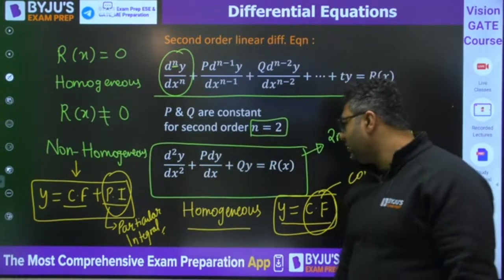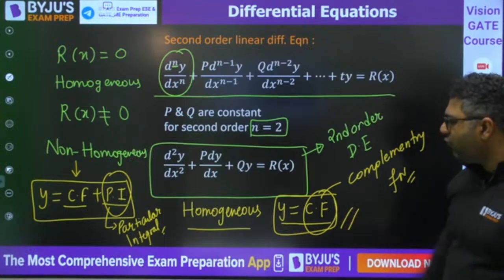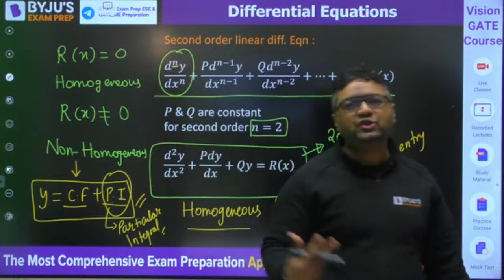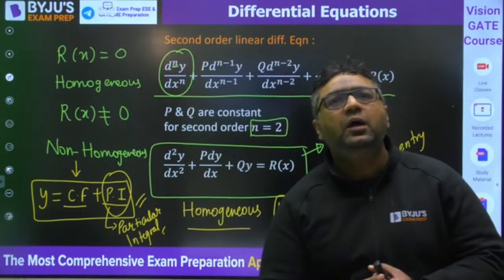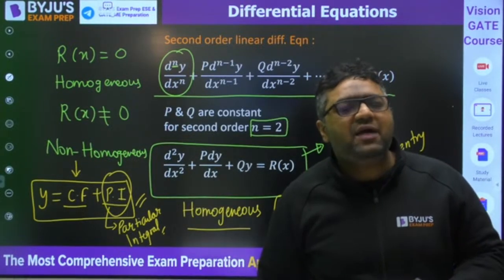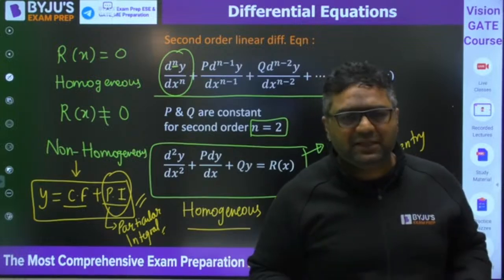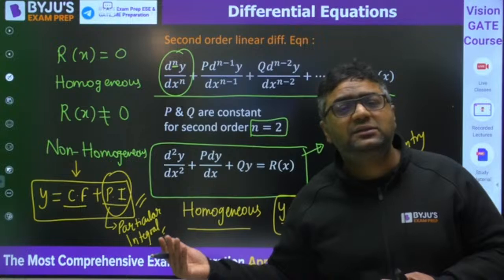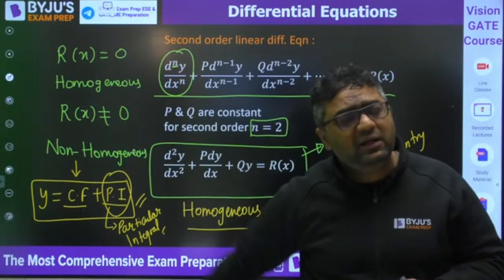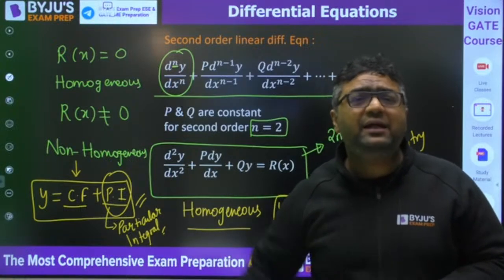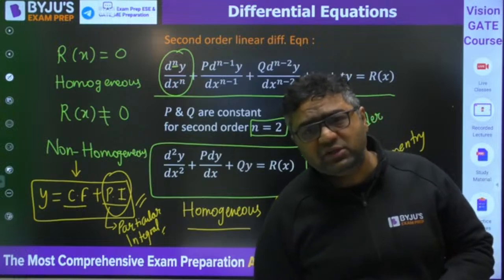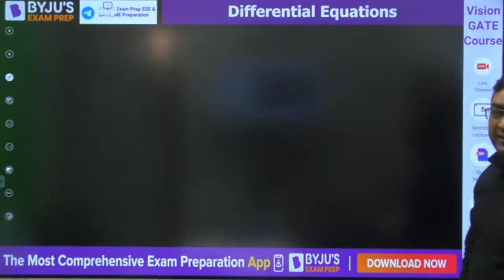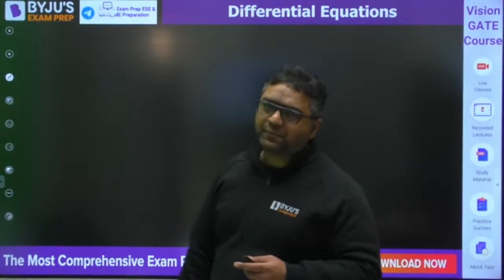For homogeneous it will be CF only, for non-homogeneous it will be CF plus PI. So CF has to be calculated all the time. These types of differential equations have applications in many subjects. For ECE and EE people, in control systems. For mechanical people, in vibrations and many other subjects. Like in columns, you also have a second order differential equation. For civil also, in the strength of materials columns chapter, you have that.